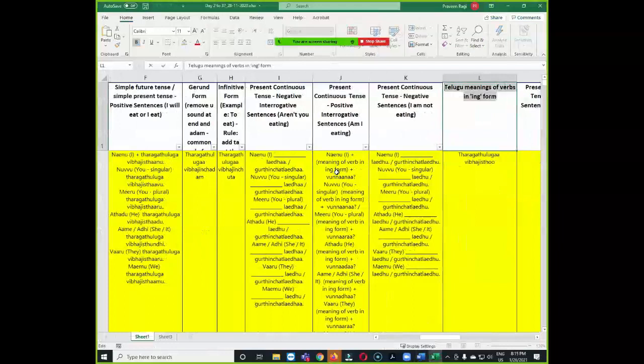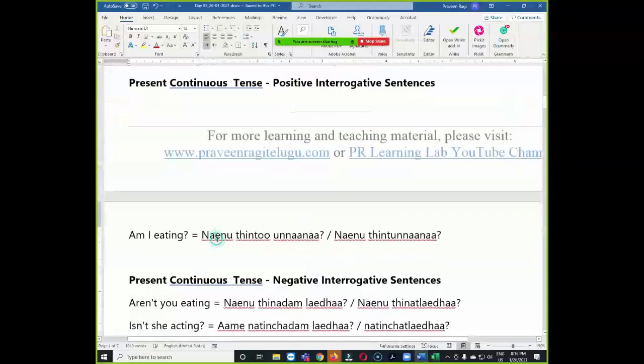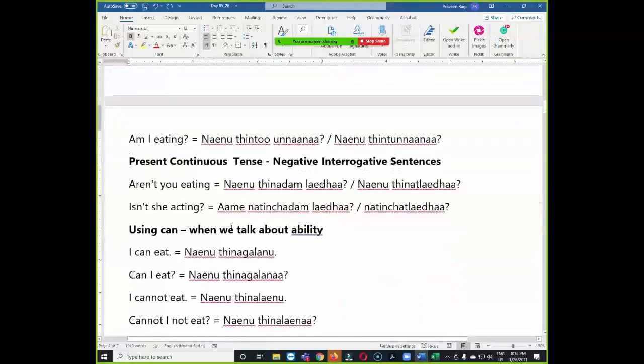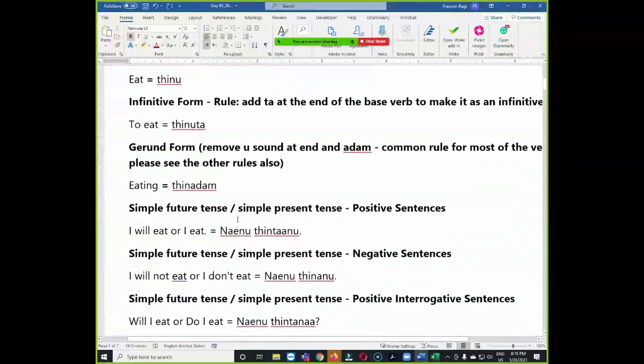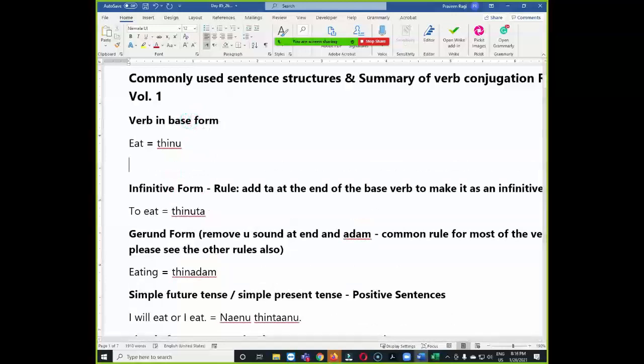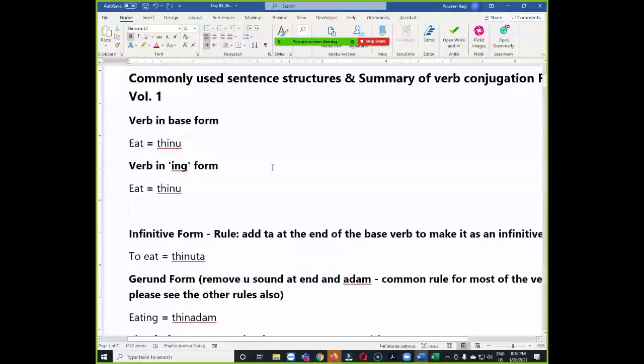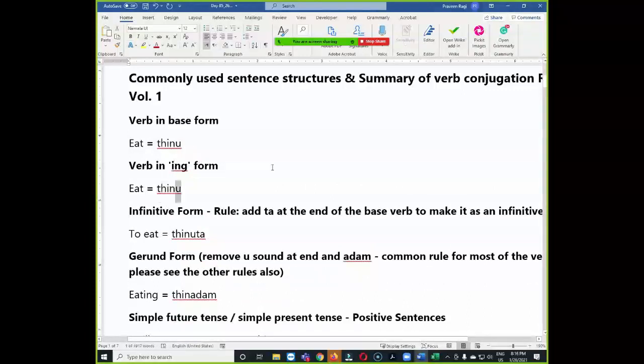Let us get the next form. Telugu meanings of the verbs in ing form. Okay, this is only one of the categories. Let us write this one also. So we will keep this one at the beginning. Verbs in base form, infinitive form. Okay, I'll put this one here. Telugu meanings of verbs. Okay, this one not required. తినుట. Verbs, verb in ing form. So if it is ing form, we write like this.